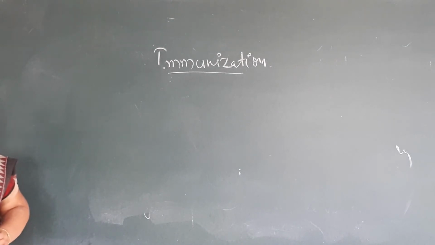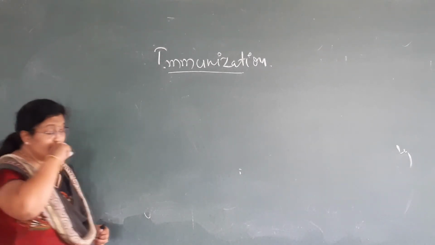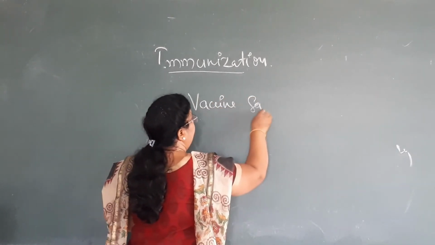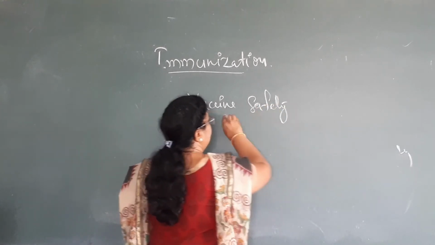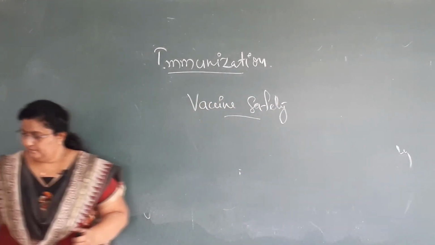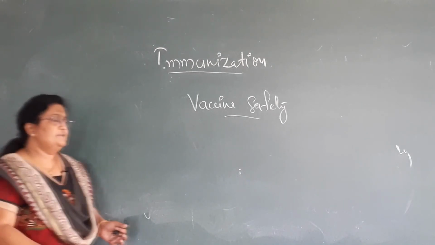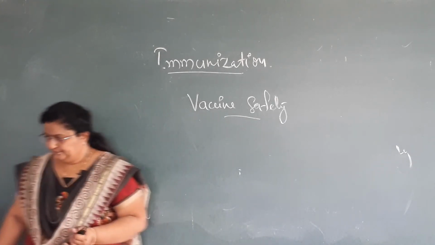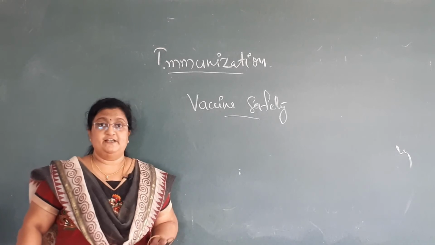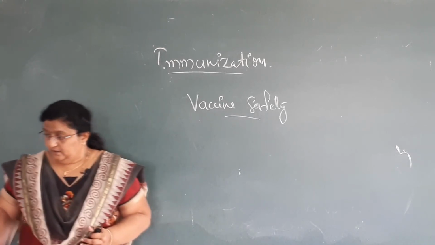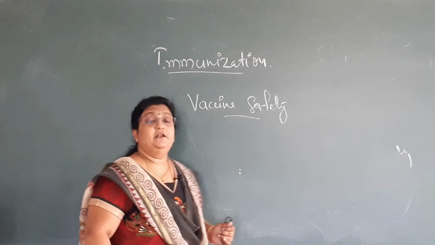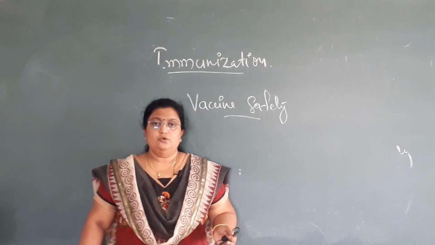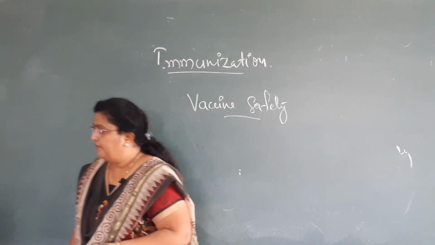Next, vaccine safety. What all points should we keep in mind when we deal with any vaccine or vaccination? As usual, thoroughly wash the hands, wear gloves, then use sterile and disposable syringes. Then always discard the needle. Why? Because by mistake it should not be reused. So don't forget to discard the needle after single use.